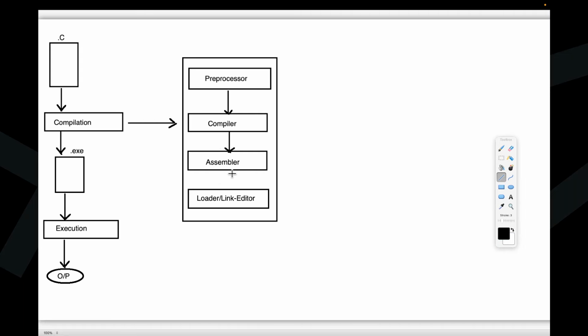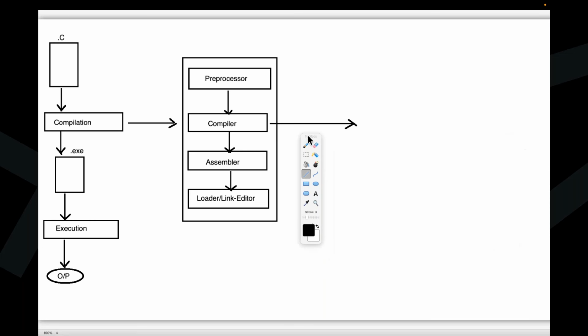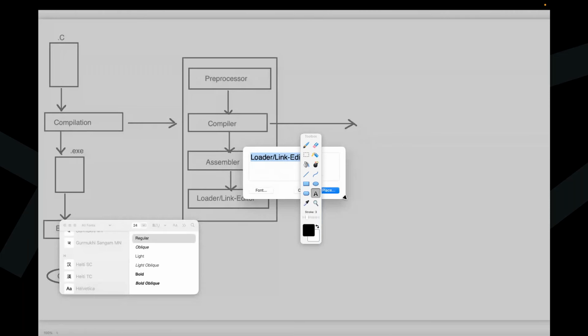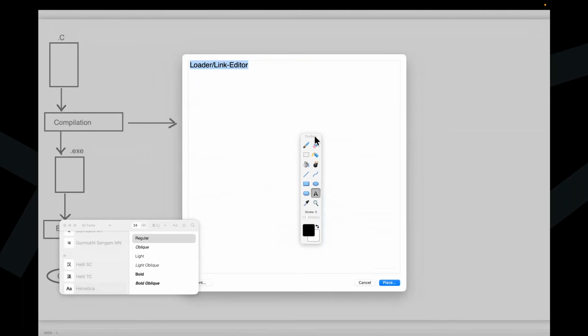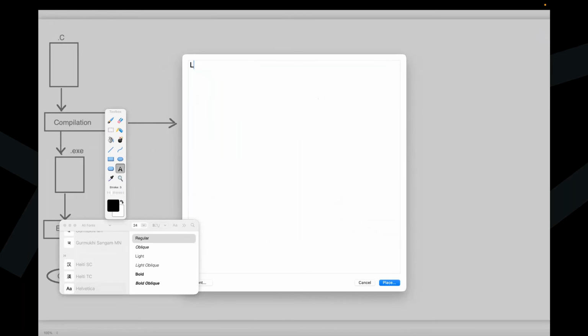Now here, the position of the preprocessor we understood, sir. We are not getting any problem here. Then what next? After the preprocessor, if you open this compiler part, so many phases are available inside this compiler part. What phases are available here? I'll provide all the phases now. First one is